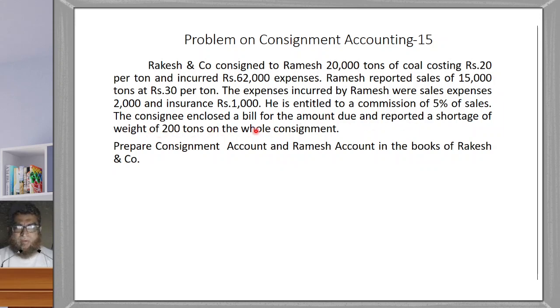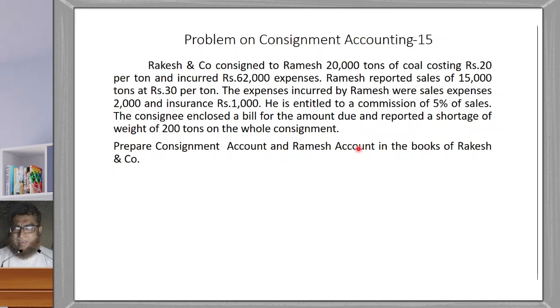The consignee enclosed a bill for the amount due and reported a shortage of weight of 200 tons. So he sent the account sales. It sent the details of the sales and expenses, and along with that, he enclosed a bill for the amount due. So here we make the consignee's account, and the balance that remains we should write by bills receivable account. And he reported a shortage of weight of 200 tons on the whole consignment.